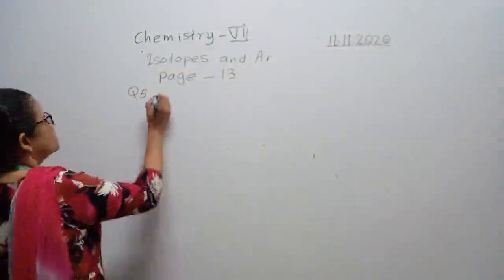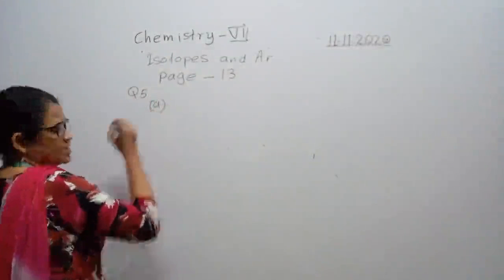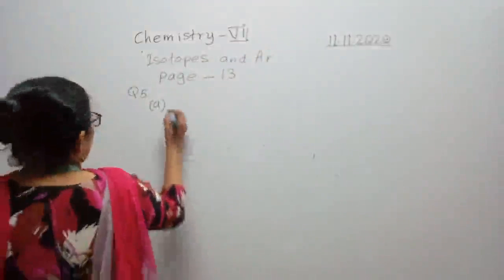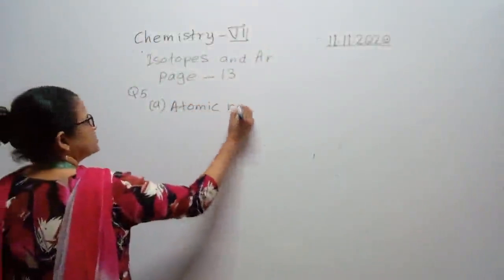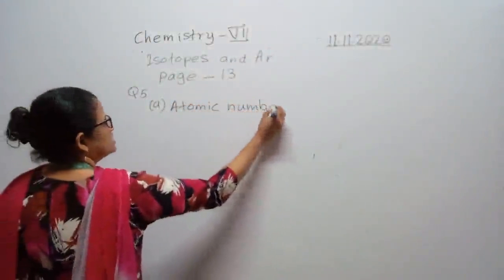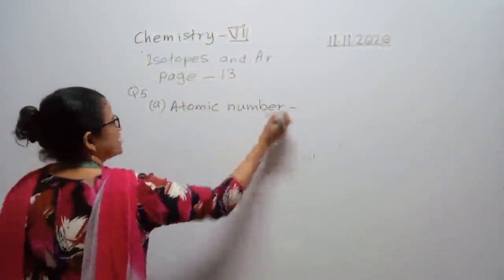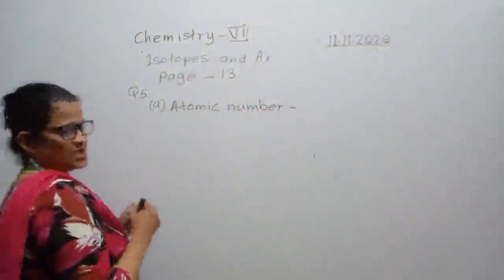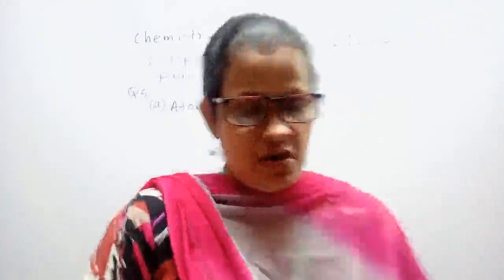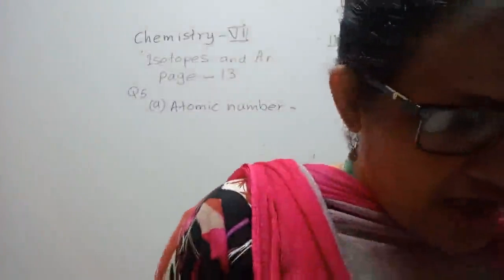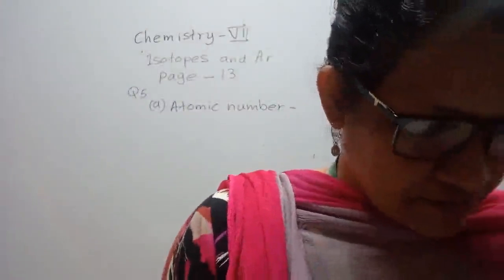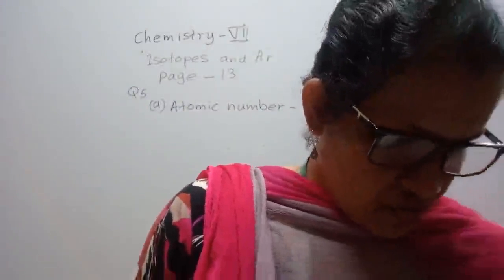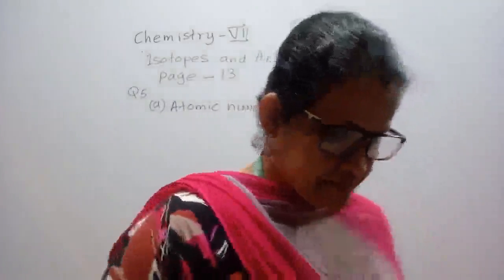Question 5, first one, A: atomic number. You cannot change the definitions. Remember, definitions are given by the scientists in the scientific field. We cannot change them as we want. Atomic number is the number of protons in an atom. It is also called the proton number.